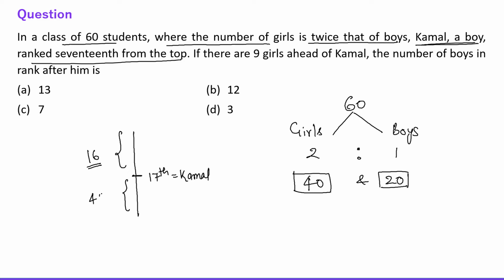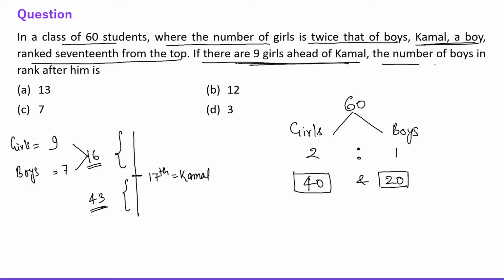Then obviously 43 students are below Kamal and 16 students ranked above Kamal. Fine. Okay. If there are 9 girls ahead of Kamal, so out of these 16 students, 9 are girls. Okay. So if 9 are girls, it means 7 are boys, because 9 plus 7 is 16, right?